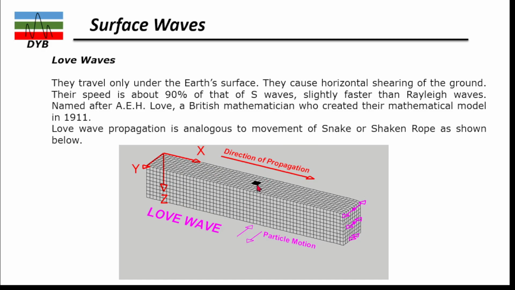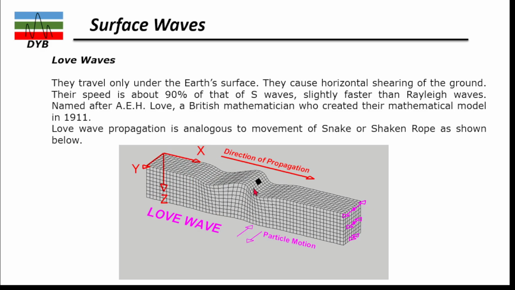In the particle motion, you can see it's left and right, like a snake, or when we shake a rope: we hold the rope from one side and shake it left and right. So that is the motion of the Love waves.